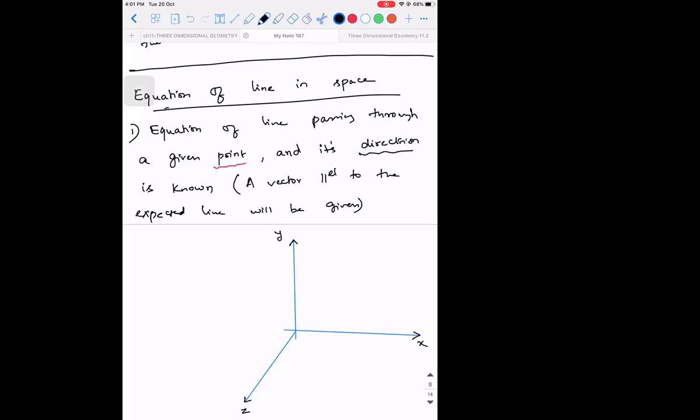Now listen, guys. I need to know a point. Let that point be A. When I say a point, the coordinates of that point will be given as x1, y1, z1. In such a way that if I try to define the position vector of it, I'm going to write OA vector as A vector. So let's say there is a line like this.